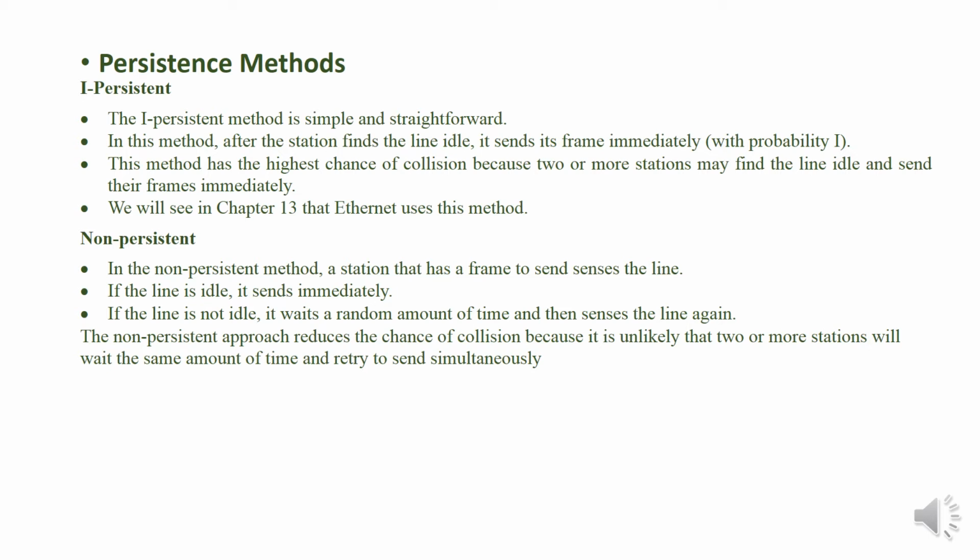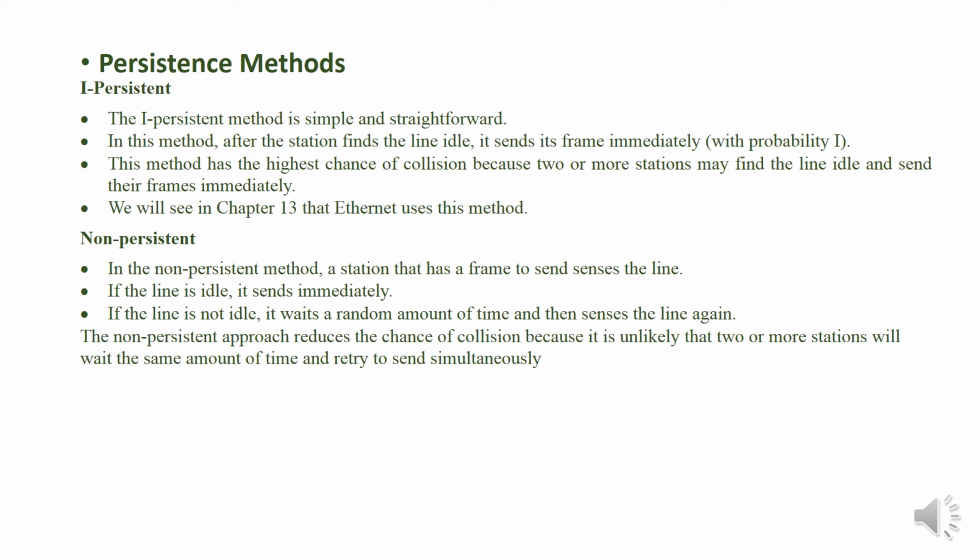In the case of the non-persistent method, that is the second method, when a station has a frame to send, it will sense the line. Before sending the data or frame, the station needs to sense the medium, link, or line. If it is idle, then only will it start sending the data.